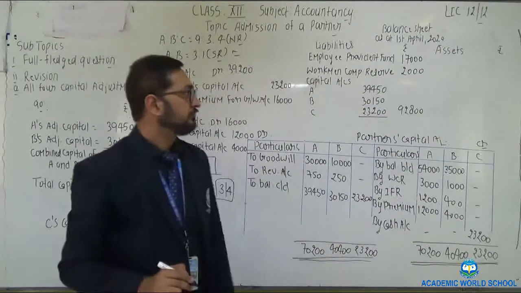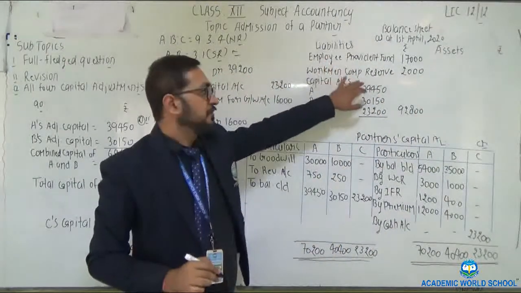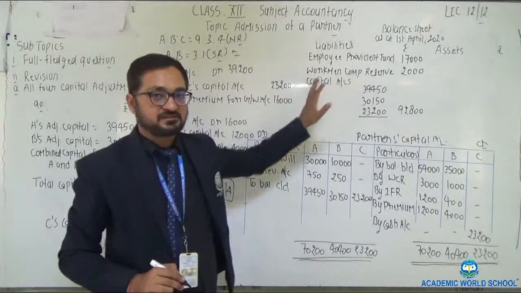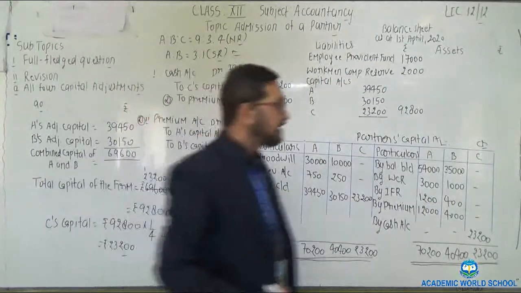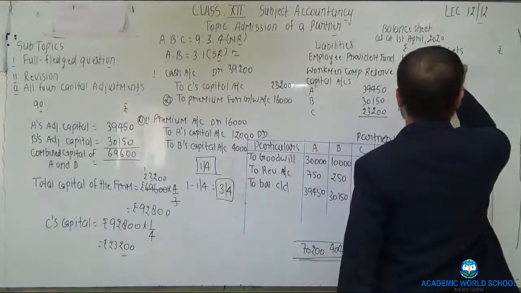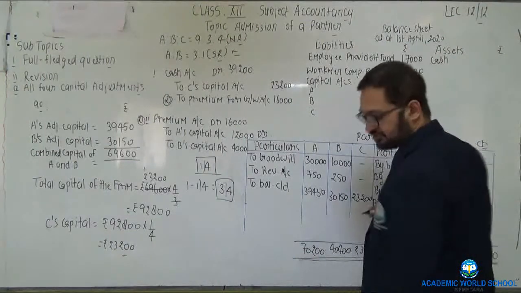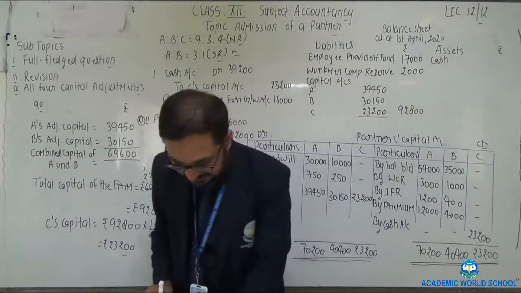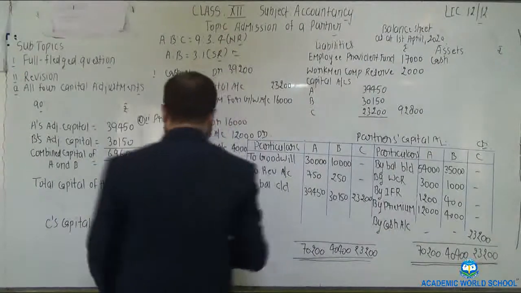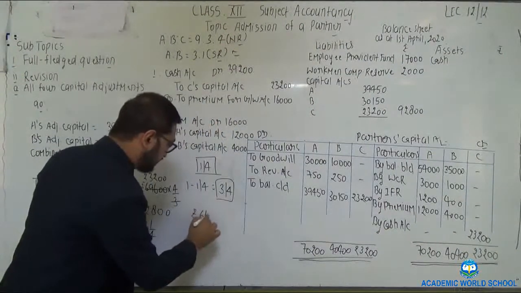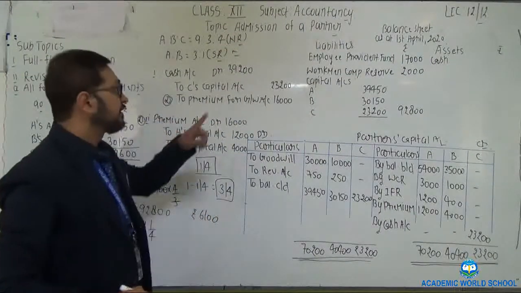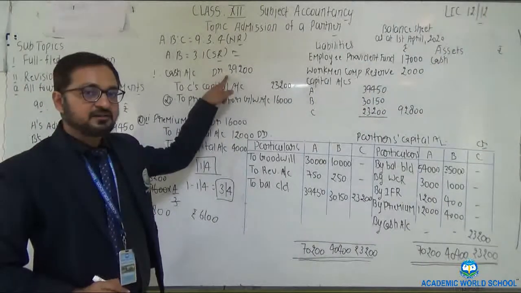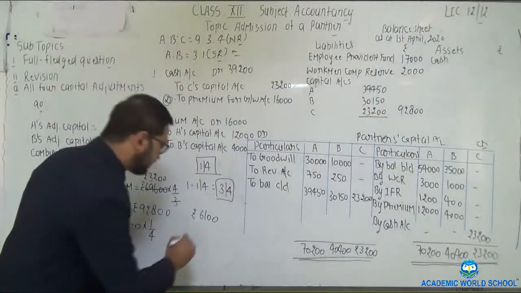Clear? Employee provident fund, workman compensation reserve and capital balances. That's it on the liability side. After that, cash. On the asset side, first item is cash. So cash of rupees 6,100 is given. Cash of rupees 6,100 and new partner brings 39,200 cash.